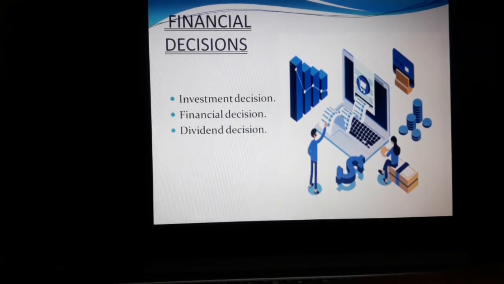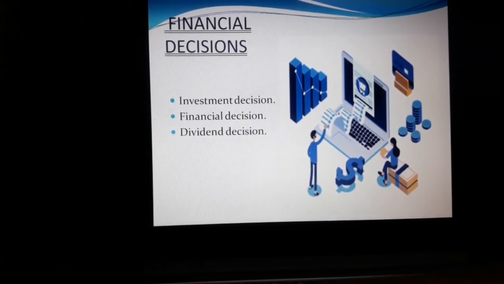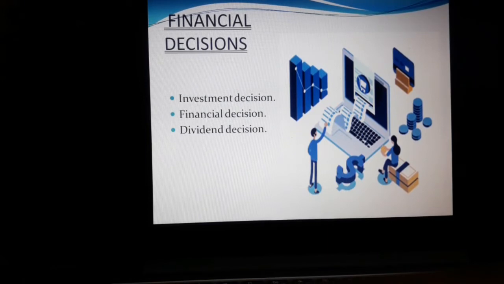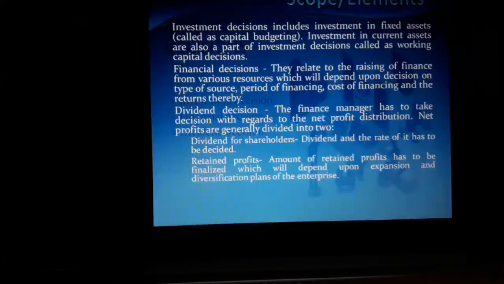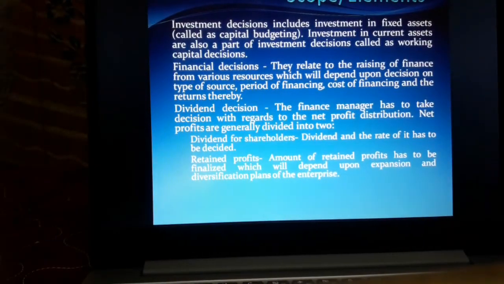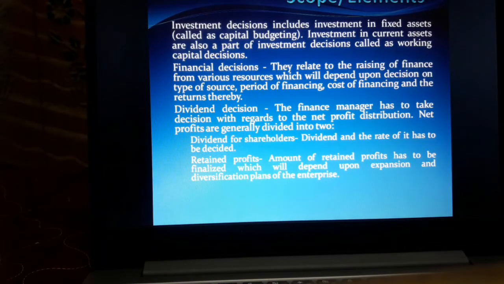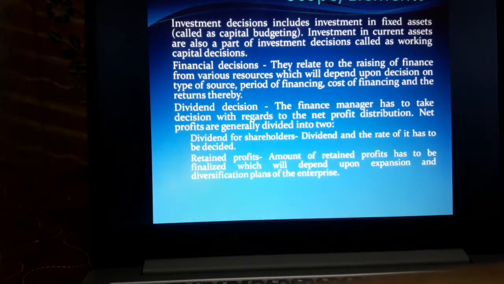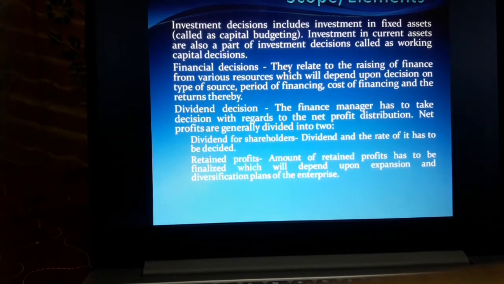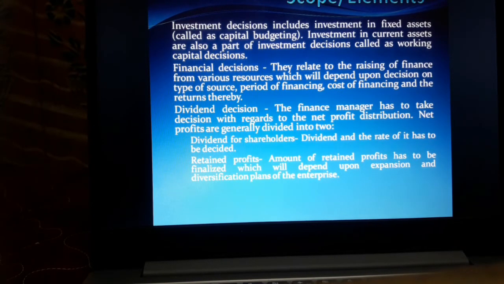Then we are going to see what the financial decisions are: investment decision, financial decision, dividend decision. Then scope and elements of business. Investment decisions include investment in fixed assets, called capital budgeting. Investment in current assets is also a part of investment decision, called working capital decisions.